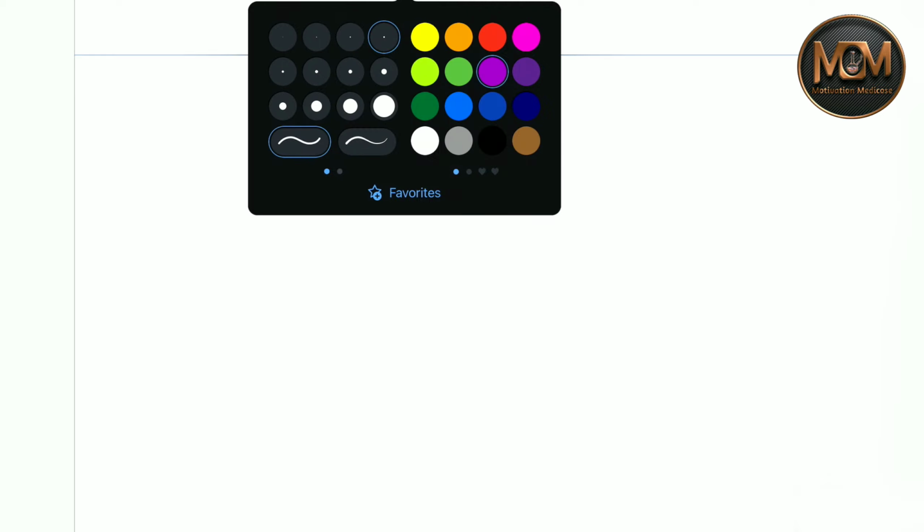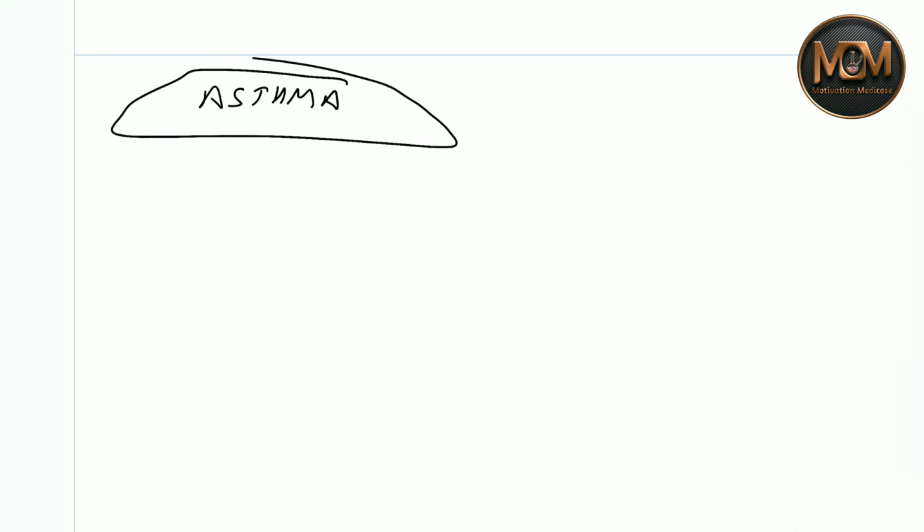Now let's talk about the other topic, that is asthma. To study asthma, we need to understand a little bit about its mechanism, how it occurs. This is our mast cell. As you know, in type 1 hypersensitivity reaction, that is allergy, asthma occurs. The mast cell is responsible for this.